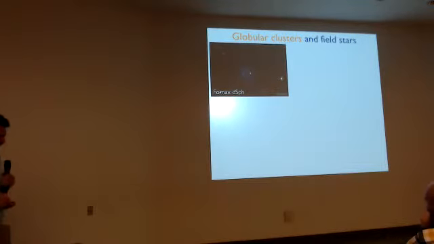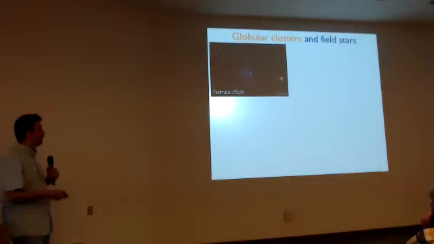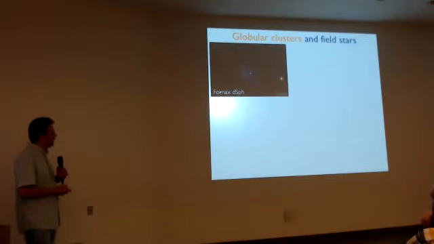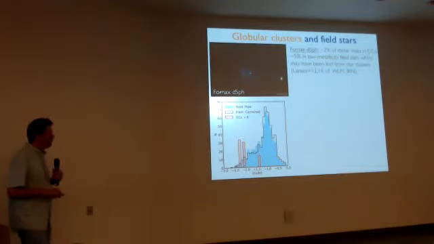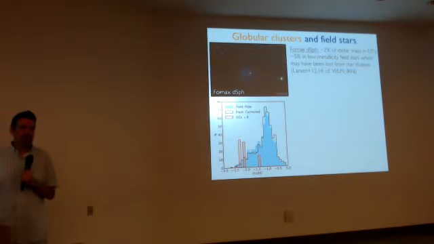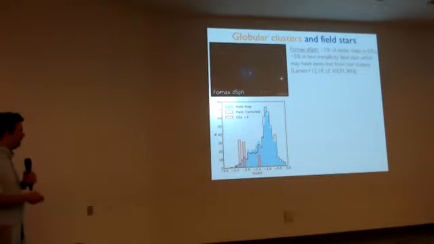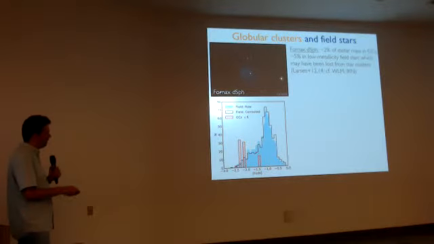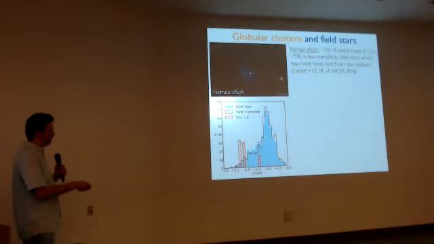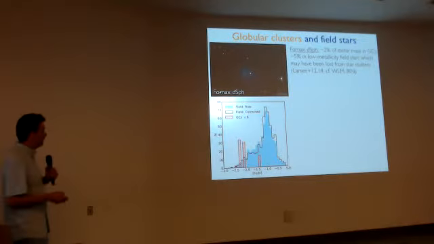Okay, so what do we learn from these globular clusters? Again, Mike talked about the Fornax dwarf, where 4 of the 5 globulars are marked here. And this is close enough that you can actually compare the globular clusters to the field stars. And here's the metallicity distribution of field stars. Now, these histograms are not exactly normalized in the same way, but basically the globular clusters are very metal poor, most of them less than -2. And most of the field stars are more metal rich. There's a tail of them down here, which gives you all sorts of interesting constraints on globular cluster formation.